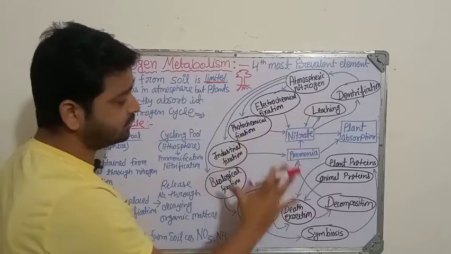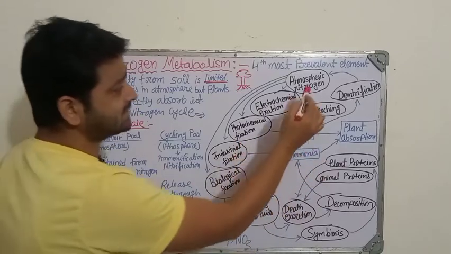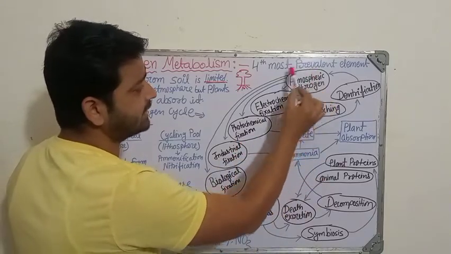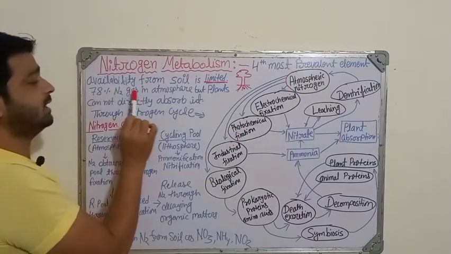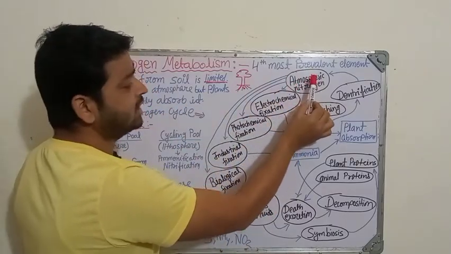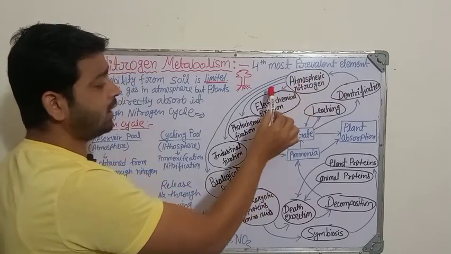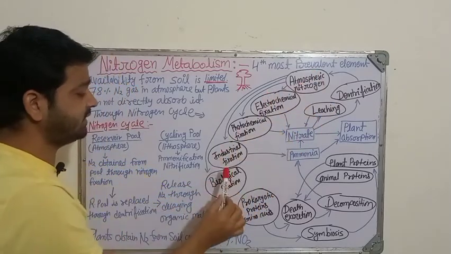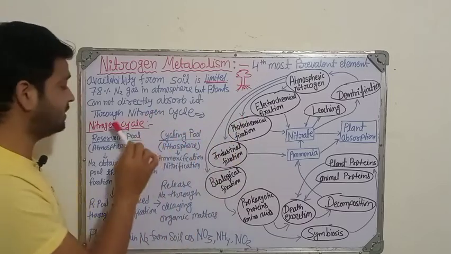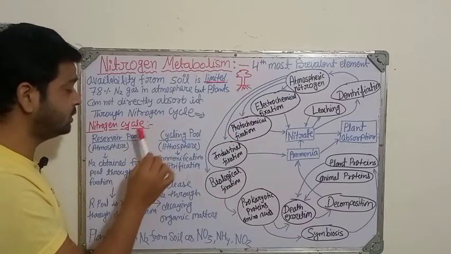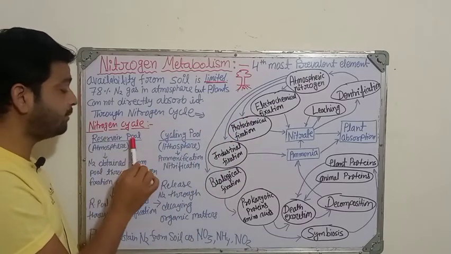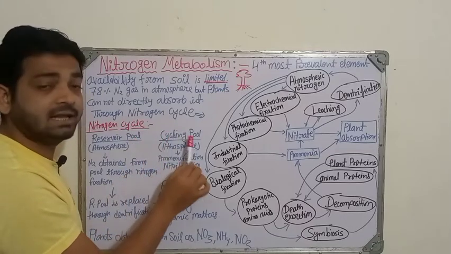So here you can see in the nitrogen cycle, this is the atmospheric nitrogen, right? Here this 78% of nitrogen is here, right? This atmospheric nitrogen is going to undergo certain types of fixation. The cycle is divided into two pools, the reservoir pool and the cycling pool, right?